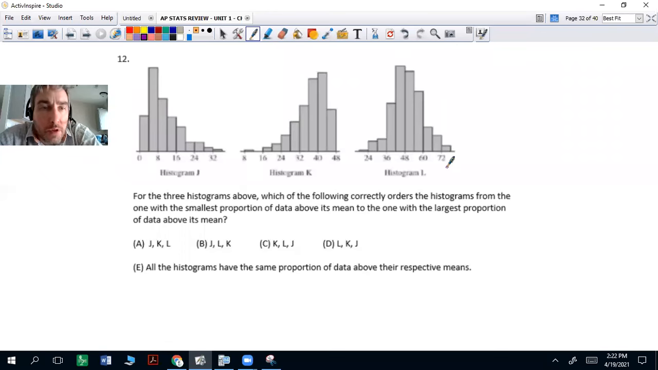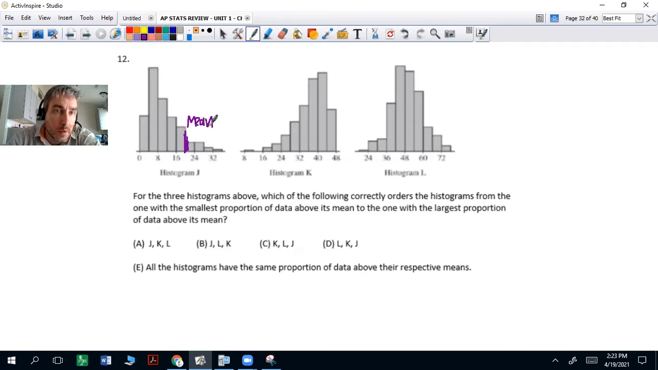Okay, question 12. For the 3 histograms above, which of the following correctly orders the histograms from the one with the smallest proportion of data above its mean to the one with the largest proportion of data above its mean? All right, smallest above its mean. So let's look at these 3. The mean would be, I'm just eyeballing it here. So for number 12, the mean would be here because it's skewed right. So it's a little bit further to the right.